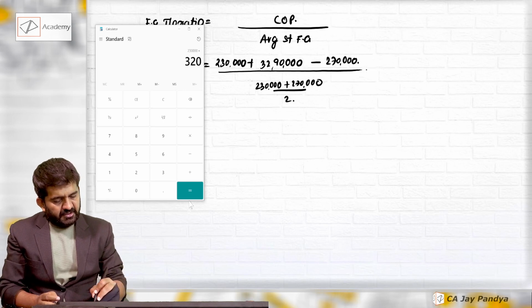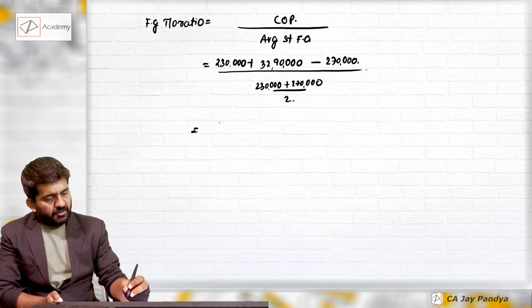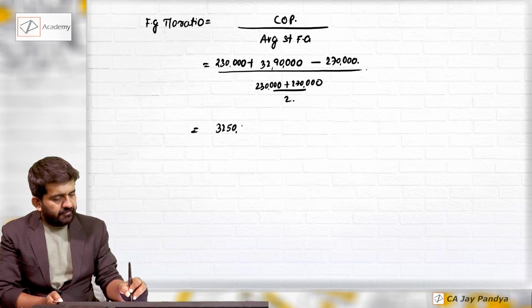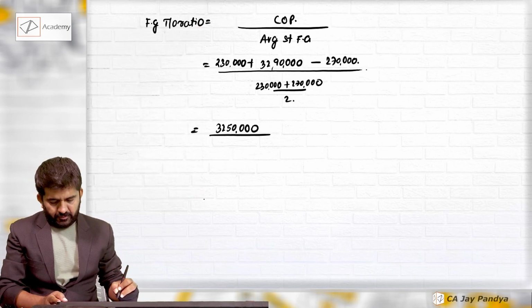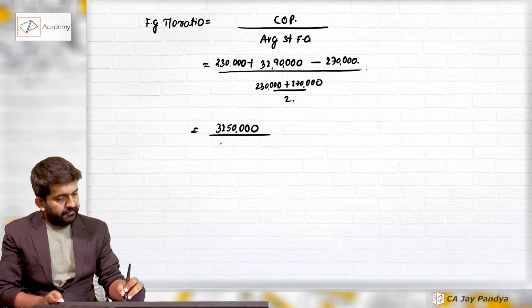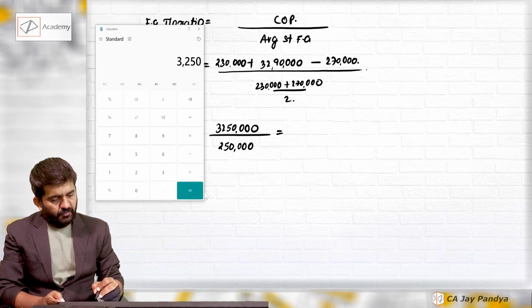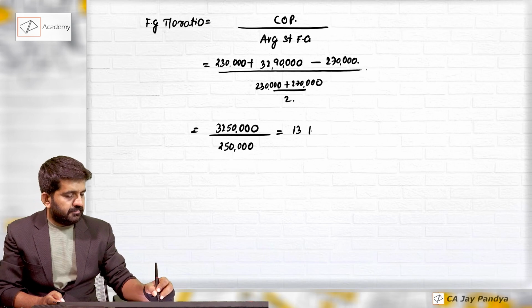30,000 plus 32 lakh 90,000 minus 2 lakh 70,000. 32 lakh 50,000 will be numerator. 230 plus 270 divided by 2 will be 250. 3250 divided by 250 is 13 times.